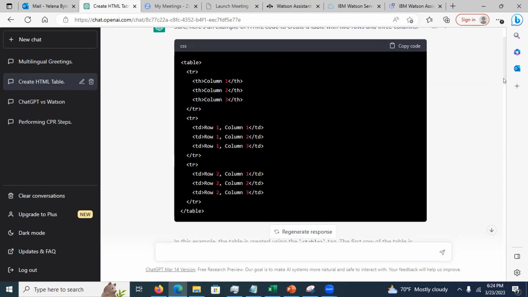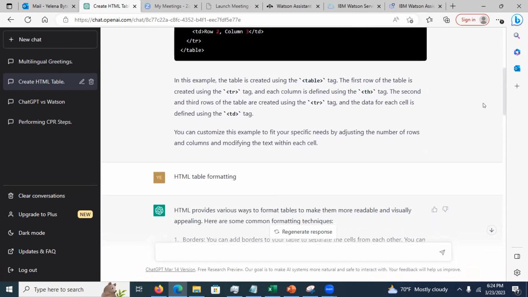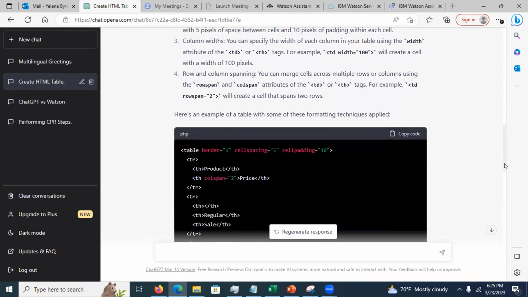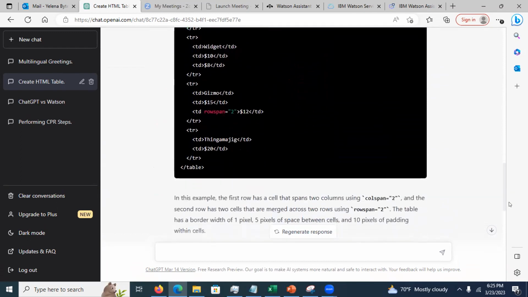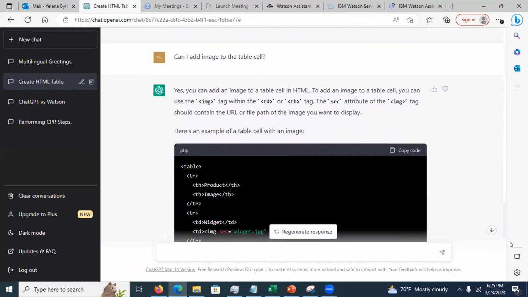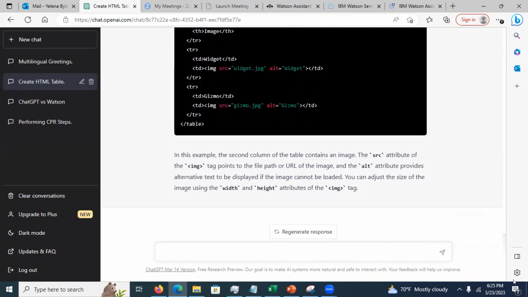Well, I kind of like it, but it didn't quite give me what I need. So what I did was I asked about the formatting. And here, it tells me how to add a border, right? It tells me more, and then it gives me more enhanced code. It provides me an example. And then I said, can I add an image to a table cell? And it gives me the code with an example of how to add an image.